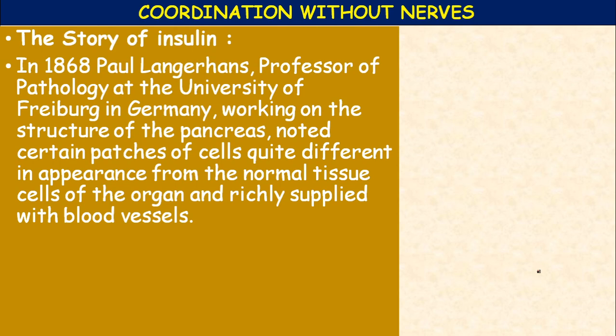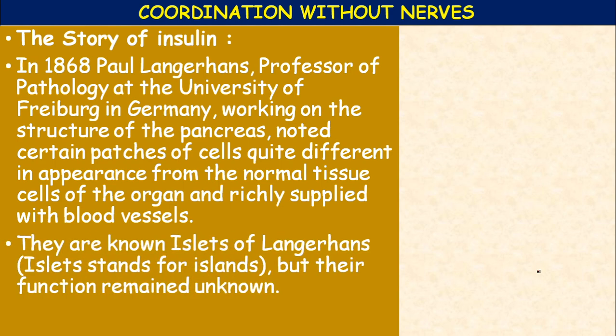So he observed certain cells which are different from the rest of the cells, richly supplied with blood vessels. They are known as islets of Langerhans; he named them so. Islet stands for island.